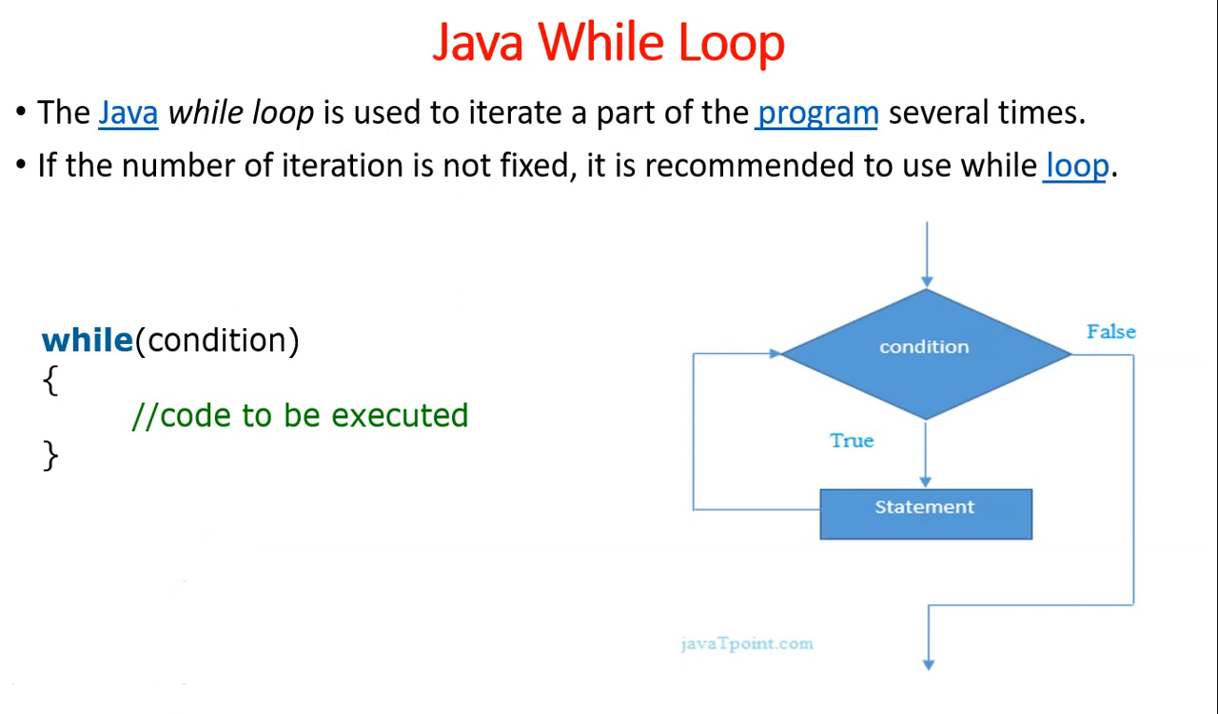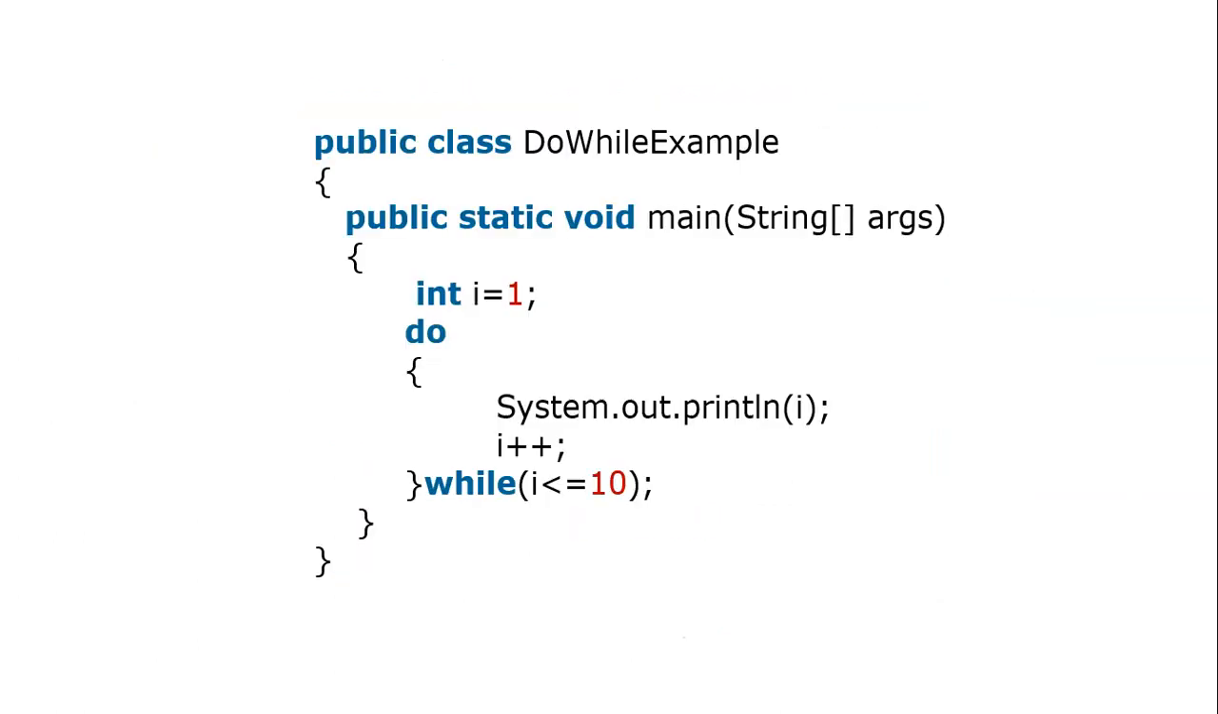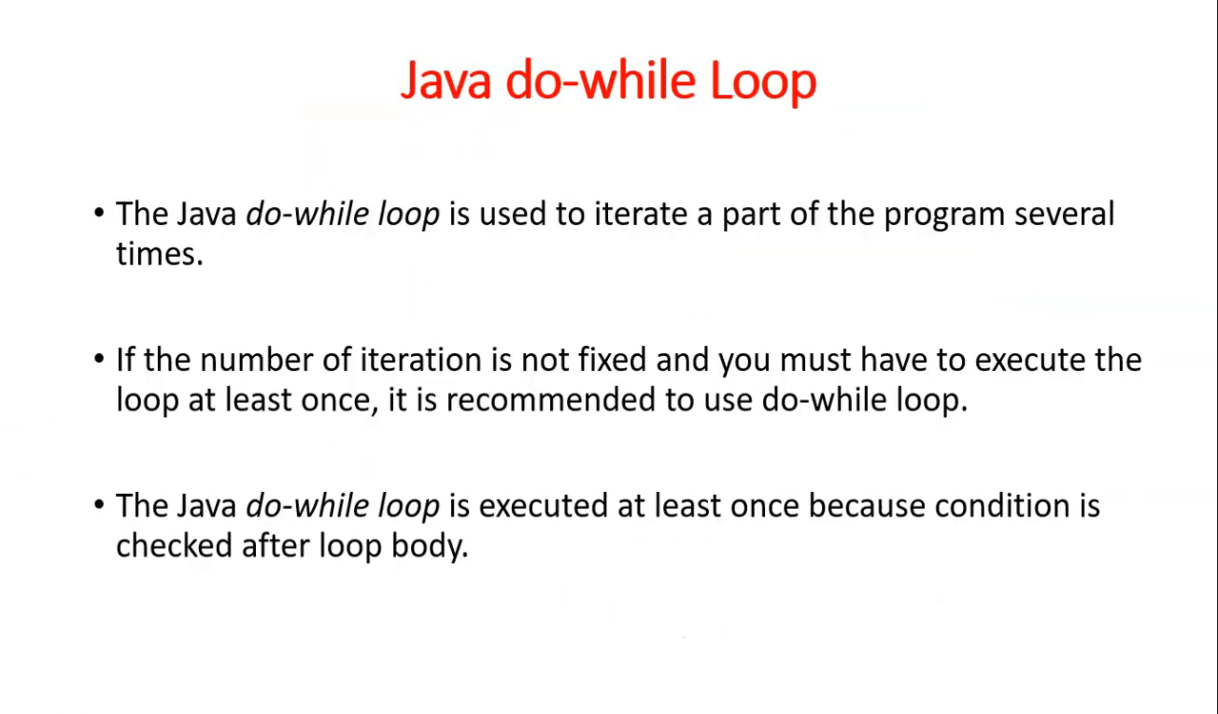Next one, Java while loop. The Java while loop is also iterative, but here if you are fixed with the number of iterations, this is also the same as a do while.